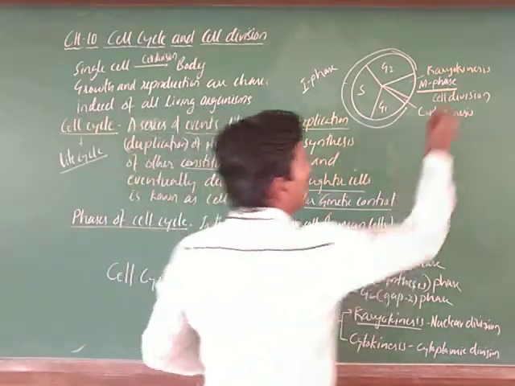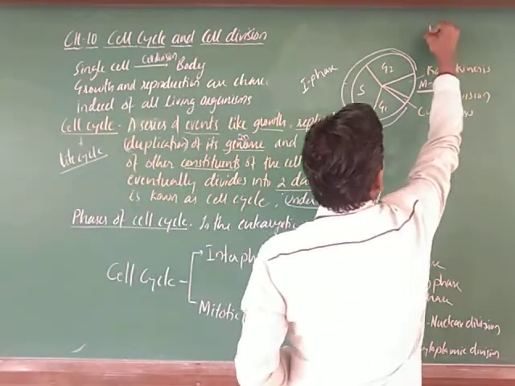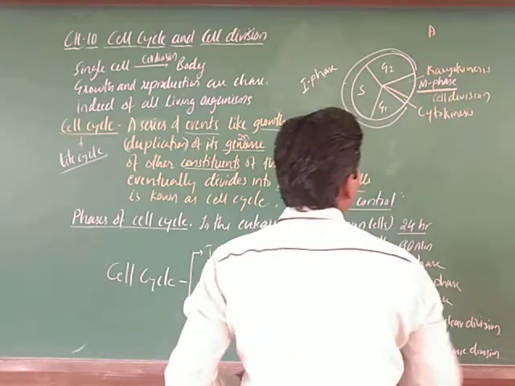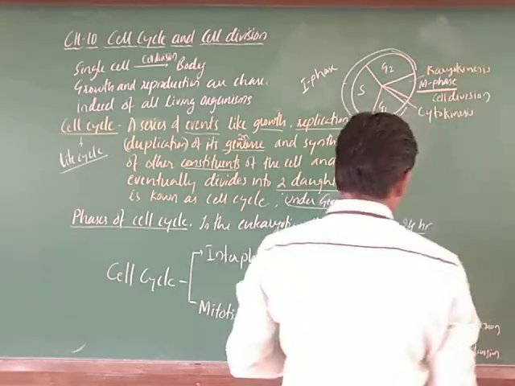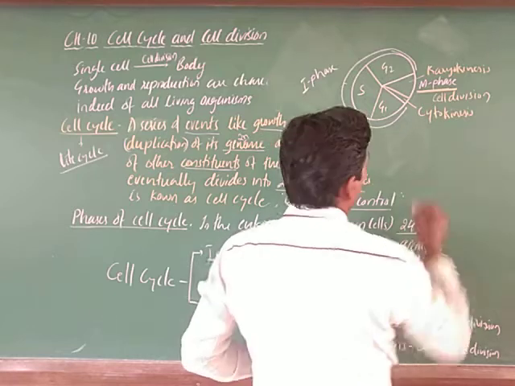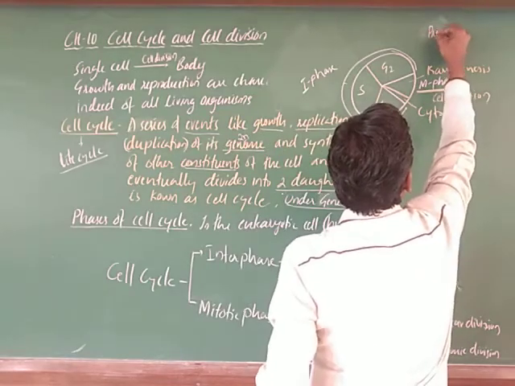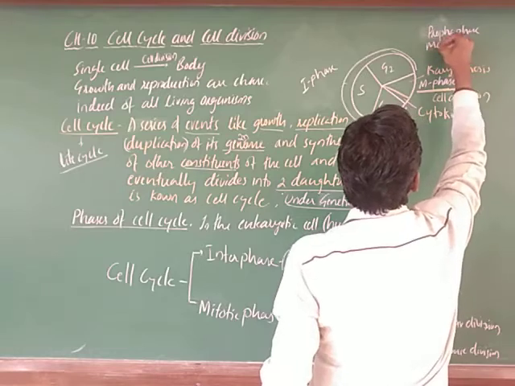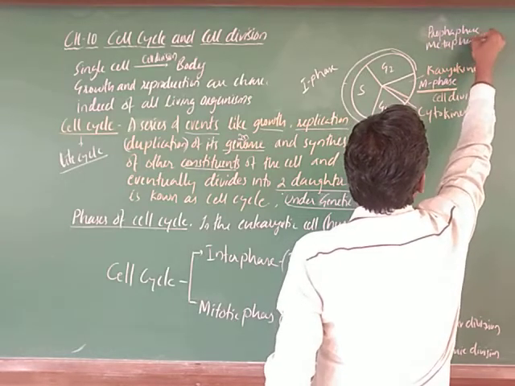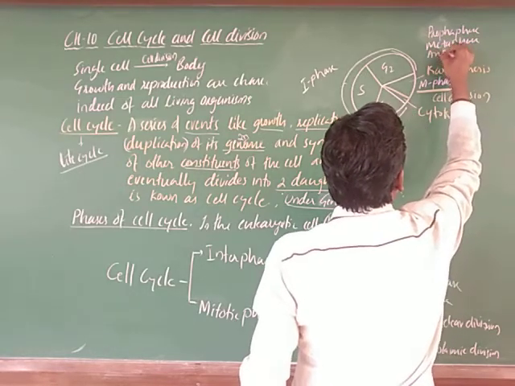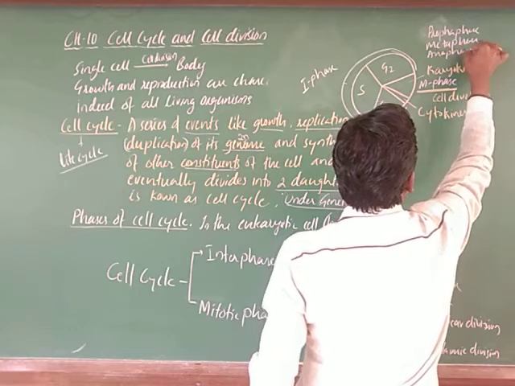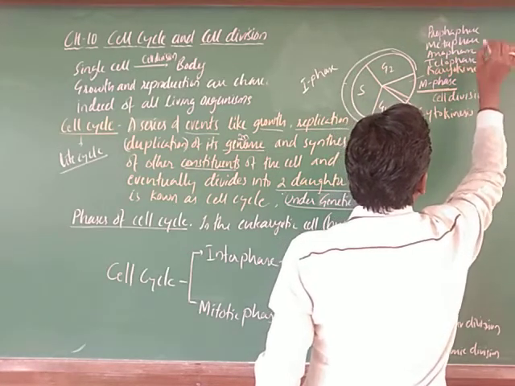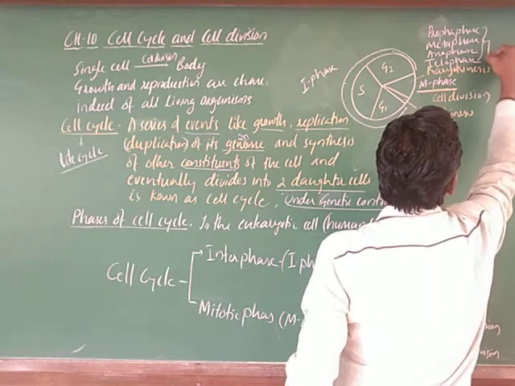And again karyokinesis is divided into prophase, metaphase, anaphase and telophase. These are all the 4 phases of